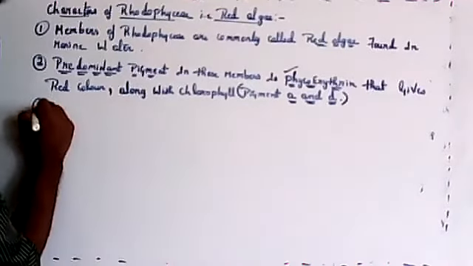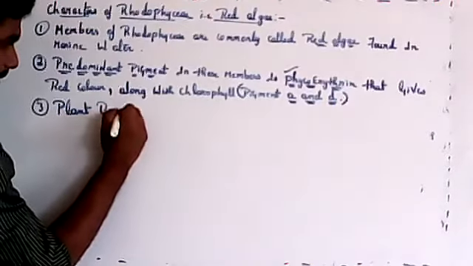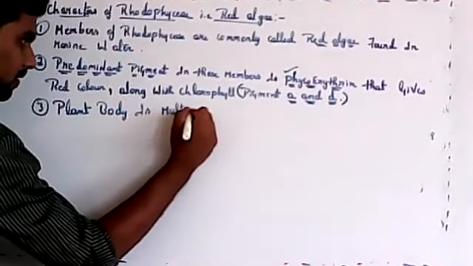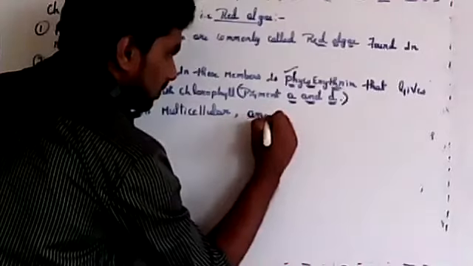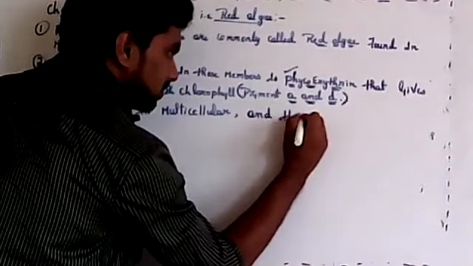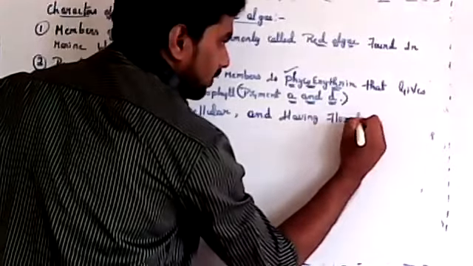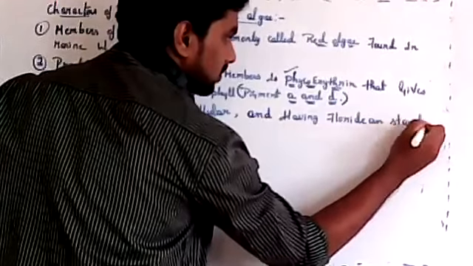Plant body is multicellular, and they are having floridean starch.